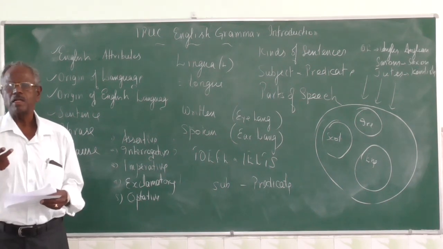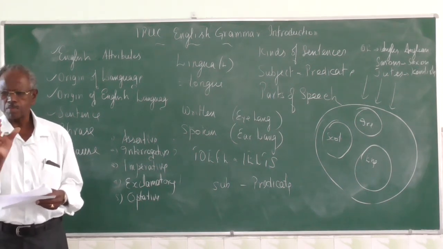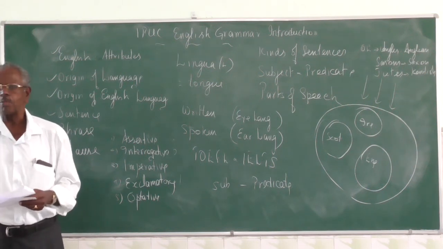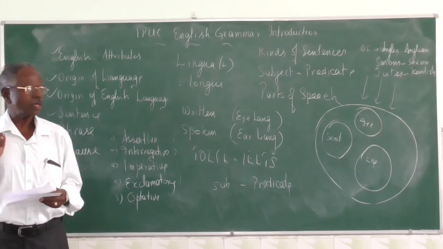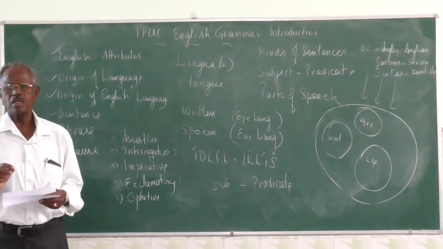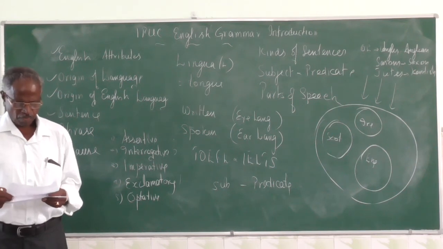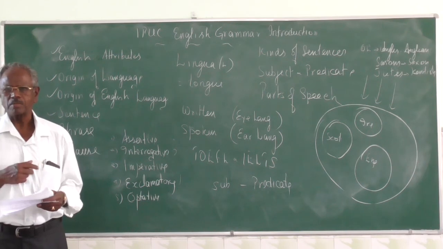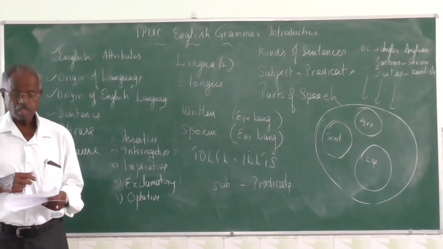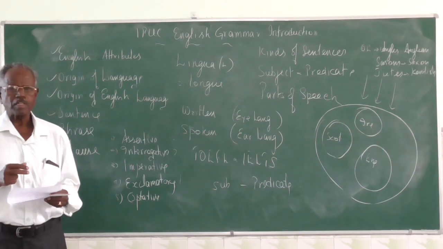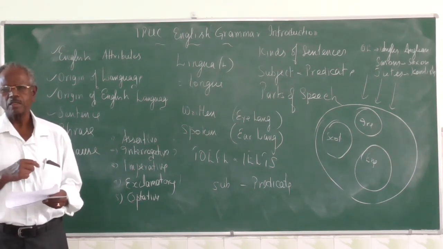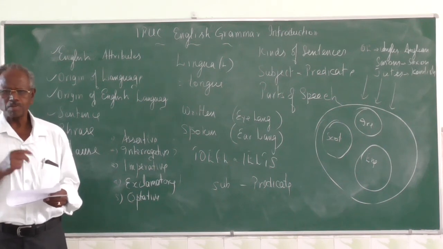Okay. Bread and butter is my breakfast. Subject is bread and butter. Remaining is my breakfast. All tell about the subject. So subject is a word or words about which something is said. For example, Rajesh is an actor. Rajesh is the subject. Remaining is predicate. Sometimes it comes at the end also. For example, come here, we know this is a subject, but it comes at the end. Sometimes it comes like that.